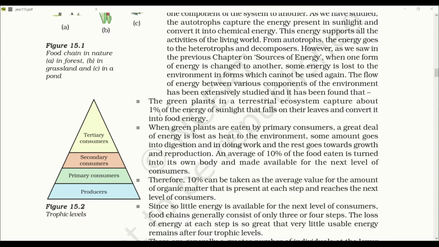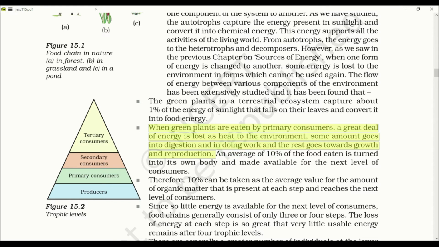Now, there are certain things that had been characterized while studying food chain. First thing, the green plants in the terrestrial ecosystem capture about 1% of the sunlight that falls on their leaves and convert it into food energy. Maybe from the 100% sunlight given to the earth, only 1% of the energy is consumed by green plants. When green plants are eaten by primary consumer, a great deal of energy is lost as heat to the environment, some amount goes into digestion and doing work, and the rest goes towards growth and reproduction.